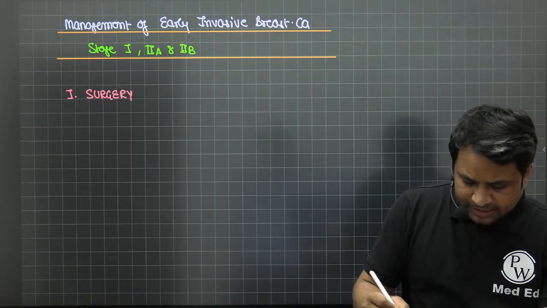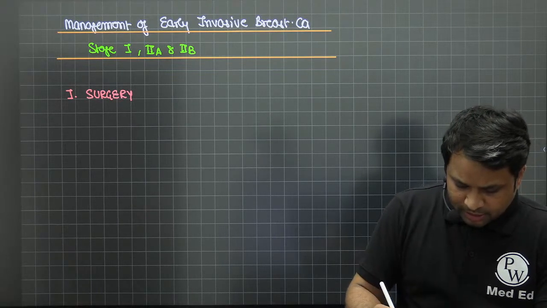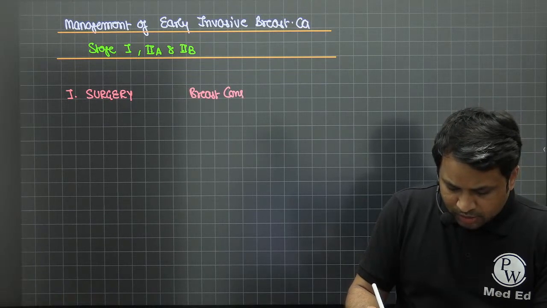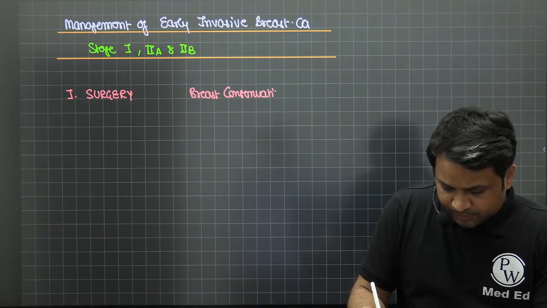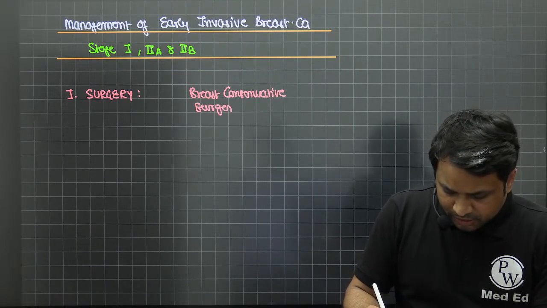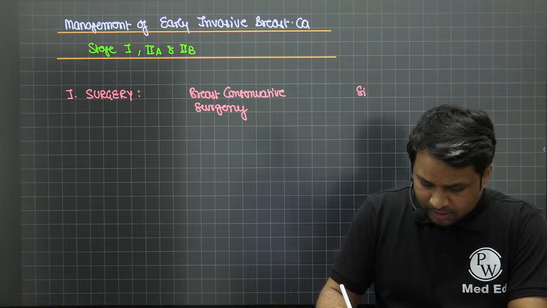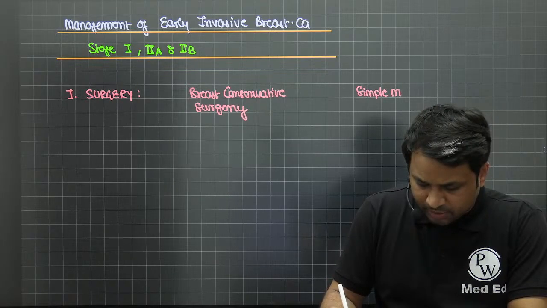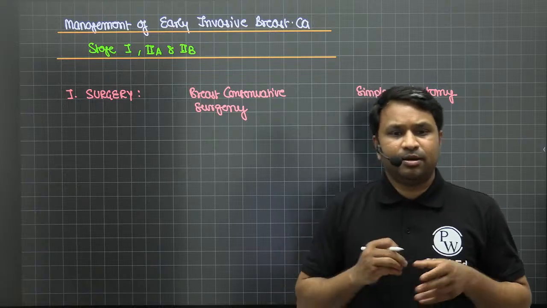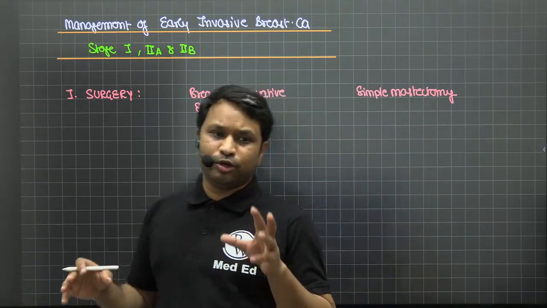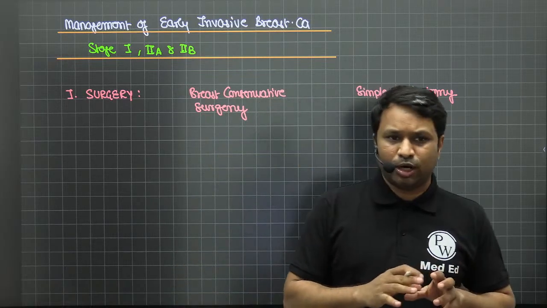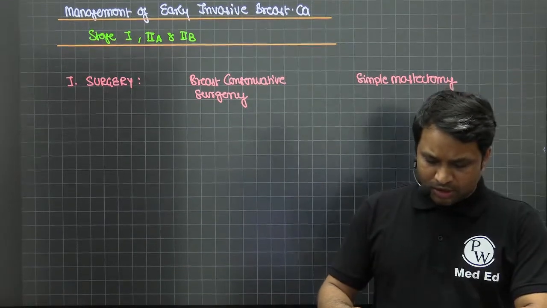The surgery that I can offer is of two types. Number 1, I can offer the patient breast conservative surgery. Another one is a simple mastectomy. We'll talk in detail about these surgeries. In breast conservative surgery, we remove a small lump with normal breast tissue around it. That is what we call breast conservative surgery.